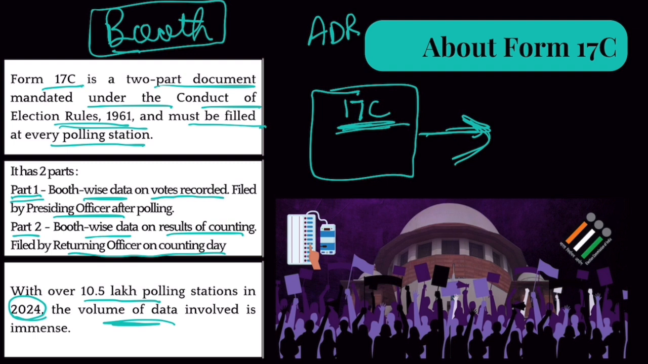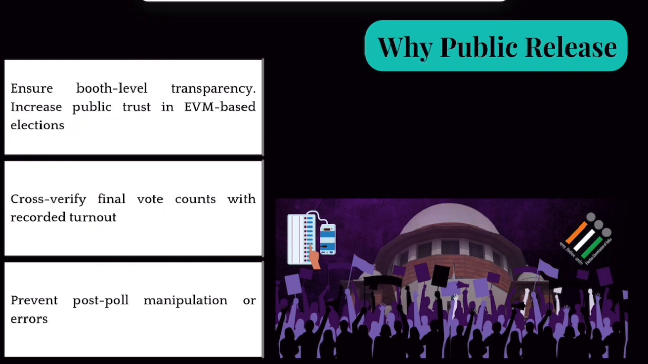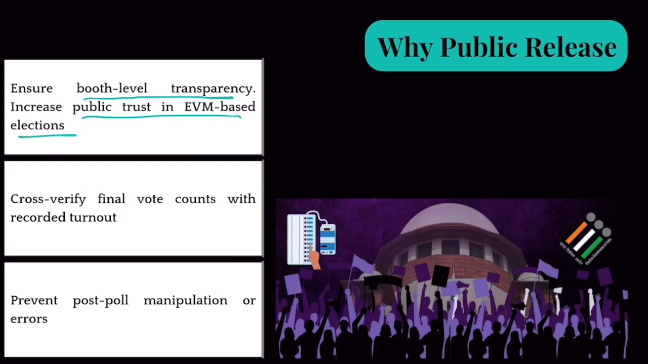ADR says, and many opposition parties say, that you need to release the results of Form 17C in public. Why? They say this will ensure booth level transparency and increase public trust in EVM based elections. This would also allow us to cross verify final vote counts with recorded turnout. Plus, it will prevent post poll manipulation. So, this will make the process more transparent and trustworthy. That is their argument. But what is the argument given by Election Commission? Why are they refusing to do so?